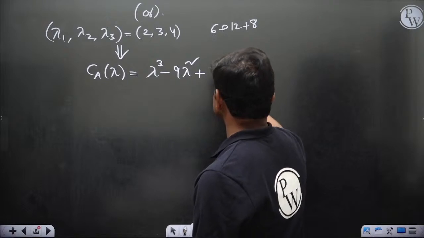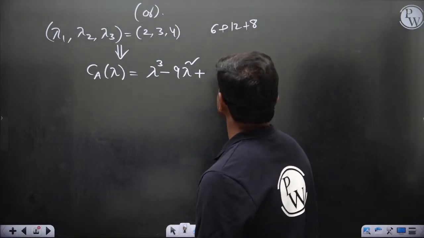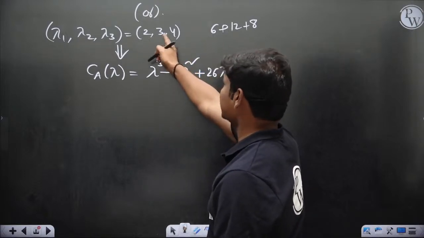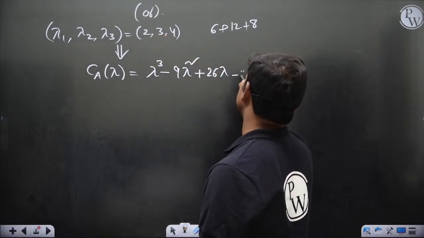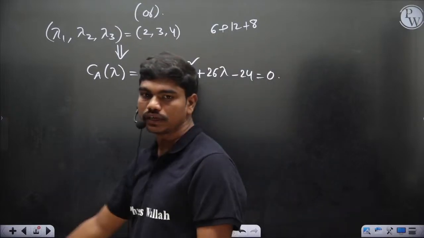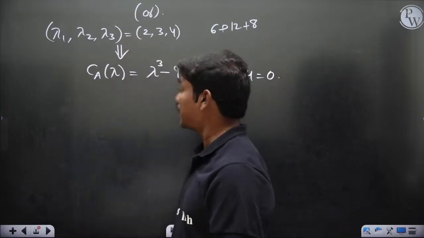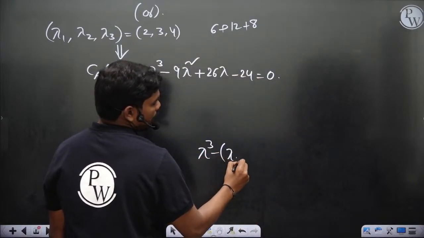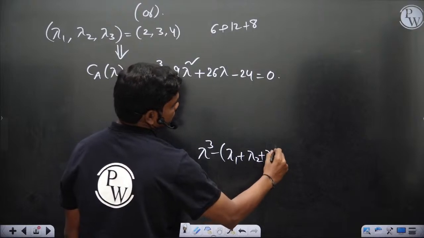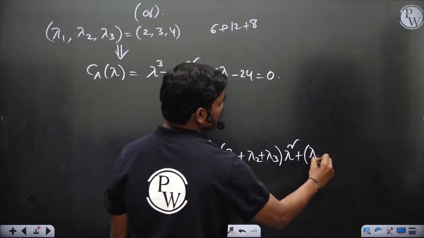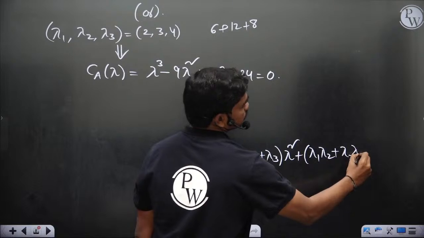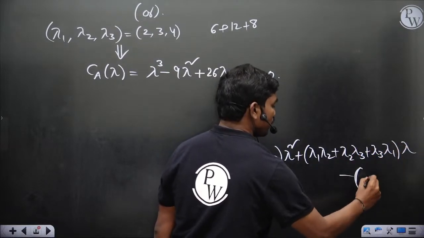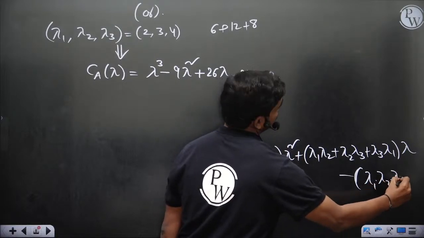Correct? No, 2 3s are 6, 3 4s are 12, 2 4s are 8, so 26 lambda minus the determinant, so the product of the eigenvalues, 2 3s are 6, 6 4s are 24, is equal to 0. So this would be the characteristic equation of this matrix. In fact, if you see the general form, I'll write here: lambda cube minus (lambda 1 plus lambda 2 plus lambda 3) lambda square plus (lambda 1 lambda 2 plus lambda 2 lambda 3 plus lambda 3 lambda 1) times lambda minus lambda 1 lambda 2 lambda 3 is equal to 0.